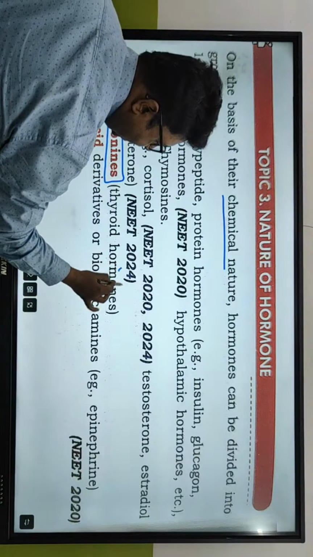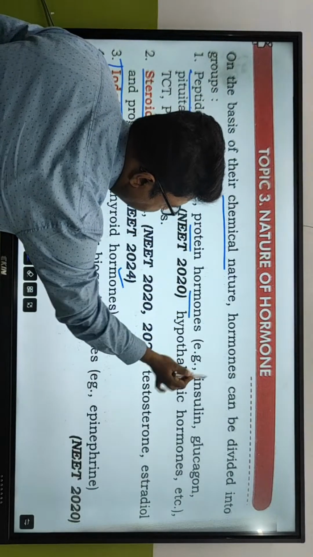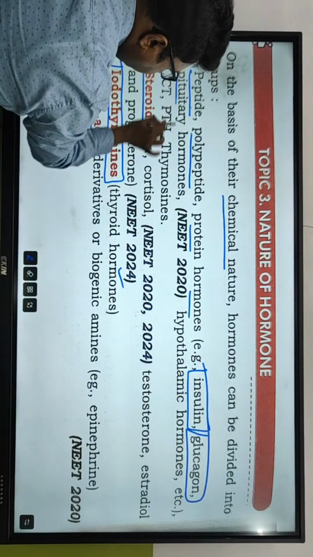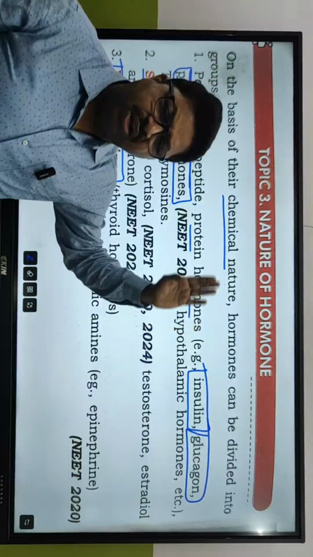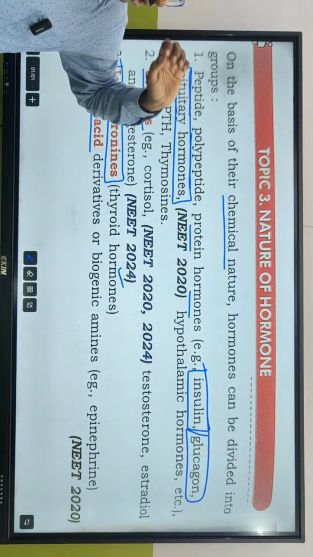which are thyroid hormones. Now, peptide, polypeptide, protein hormones. Examples, the majority of them: insulin, glucagon, all the hormones we have talked about. Growth hormone, thyroid-stimulating hormone, prolactin, all of them are peptide in nature.